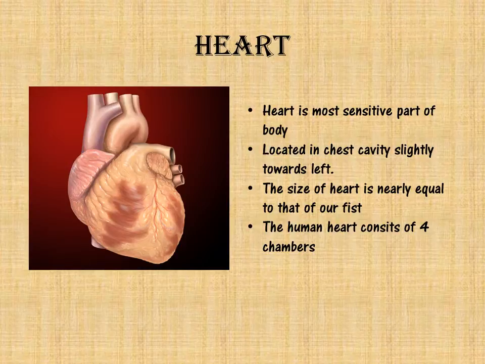So the most important part is that the valves in the heart help the blood to flow in only one direction. The main function of the heart is to pump blood to all parts of the body. The heart pumps about 5 liters of blood per minute. So the important part is our heart pumps about 5 liters of blood per minute.